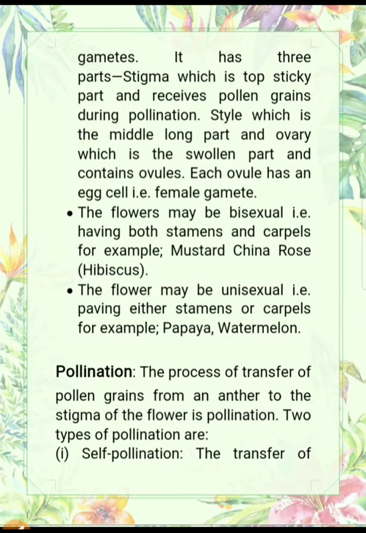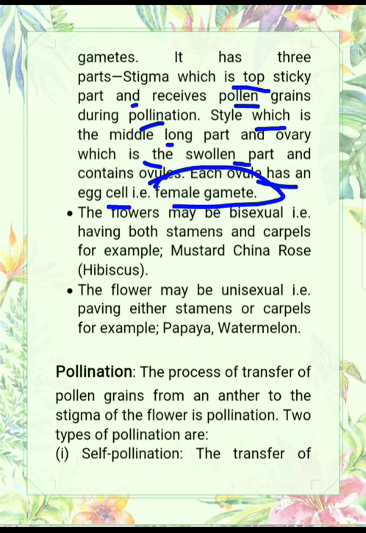It has three parts, as I told you: stigma, which is the top sticky part and receives pollen grain, means pollen grain lands on the stigma; style, which is the middle long part; and ovary is the swollen part that contains ovule, and each ovule has an axil, that is the female gamete. Every ovule contains the female gamete.